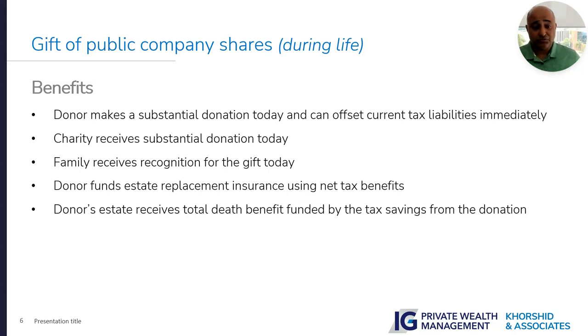The donor funds estate replacement through insurance, creating net tax benefits. The donor's estate receives a death benefit funded by the tax savings from the donation. So the estate gets replenished with the death benefit. And in this way you are able to do two things: support the charity, and also leave something for your family.